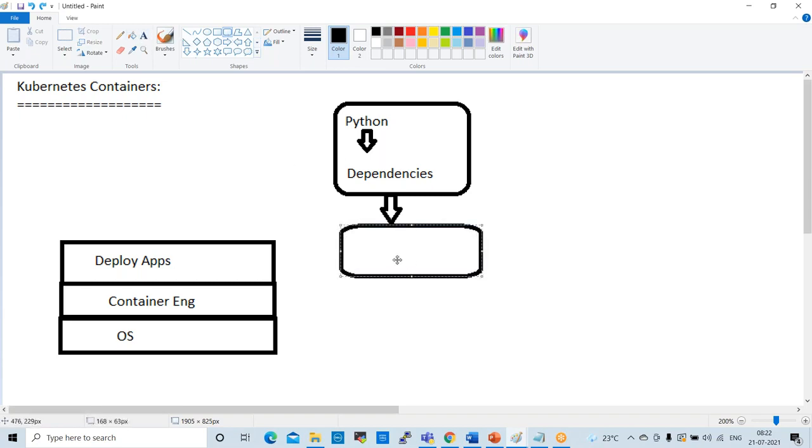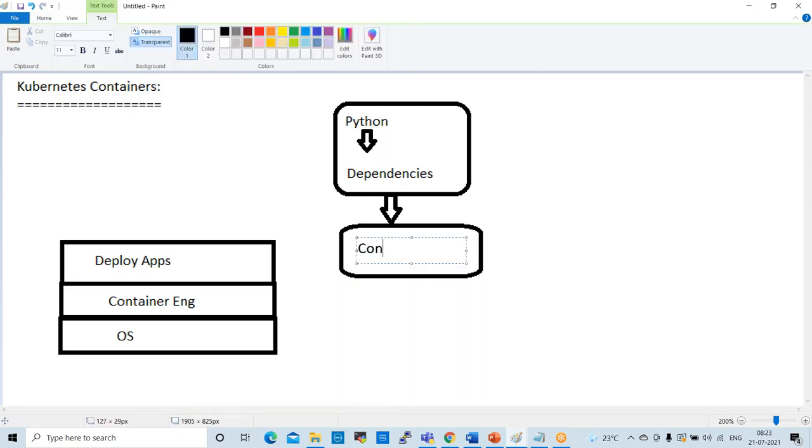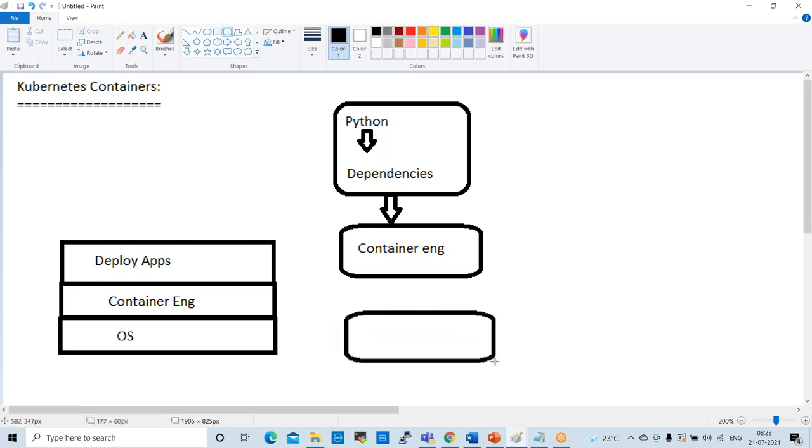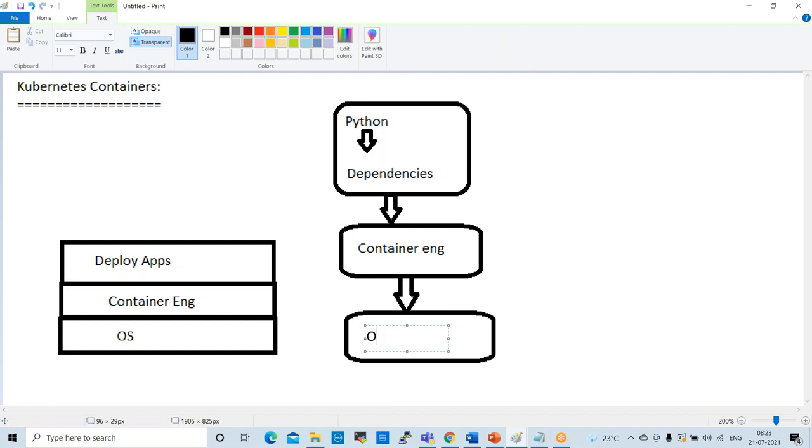This container engine will depend on the operating system, OS. Why am I explaining this? Because we'll go with a different activity later, that is why I'm giving these basic things.